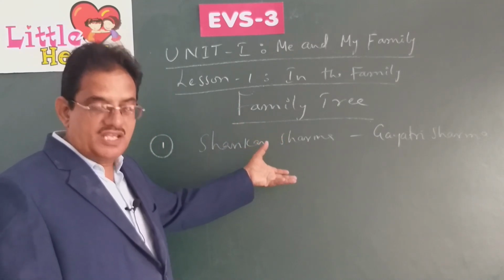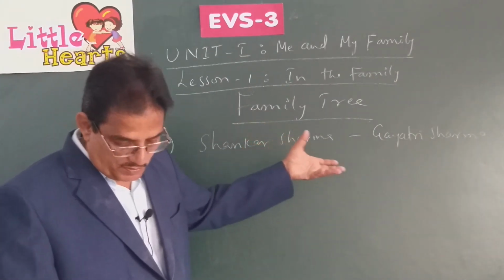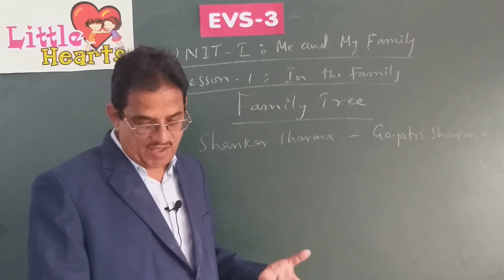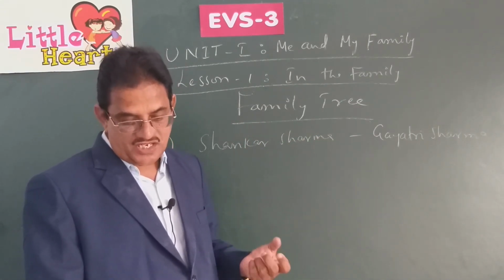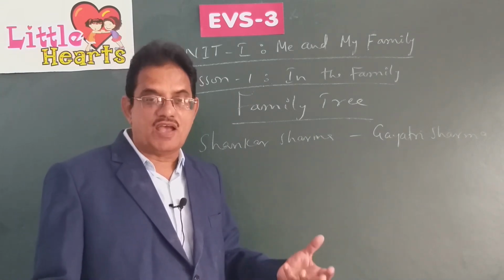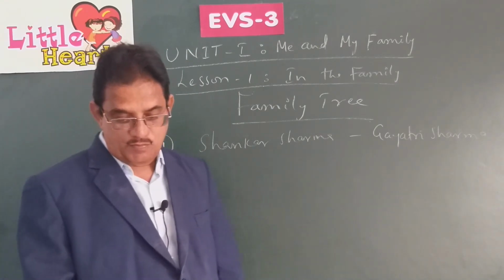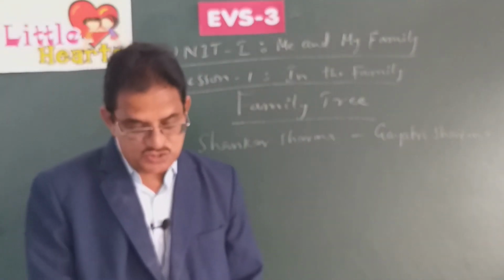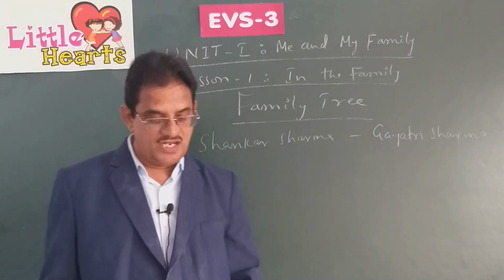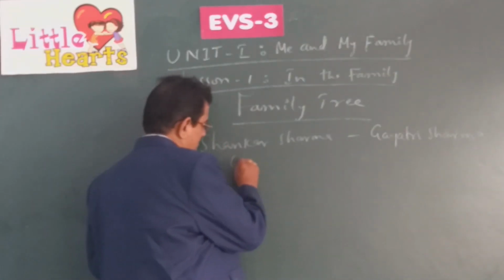They are given in a graphical representation there in your textbook, page number 8. You can see a family tree there. Shankar Sharma, 65 years, Amit's grandfather. That means this is the family tree of a boy known as Amit. A boy named Amit is showing his family tree there. His grandfather's name is Shankar Sharma, who is 65 years old.